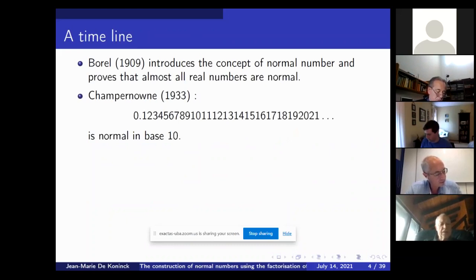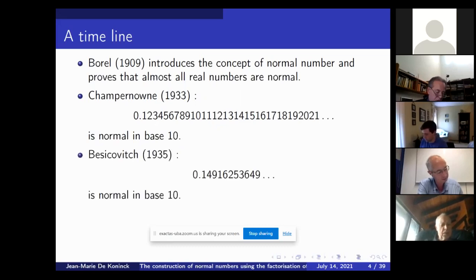But it took some 24 years before someone could come up with an explicit normal number. And it's Champernowne in 1933, an undergraduate student actually. So he just took all the integers and concatenated them together, 1, 2, 3, 4, 5, 6, 7, 8, 9, 10, 11, and so forth. And he proved that it's a normal number in base 10. It's not so trivial. Then later, Besicovitch proved that if you concatenate the squares, you do obtain a normal number. So 1, 4, 9, 16, 25, and so forth.